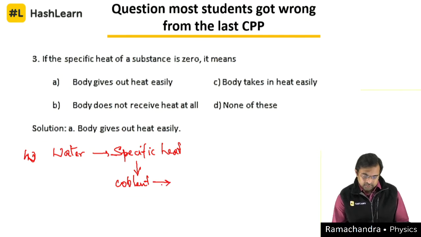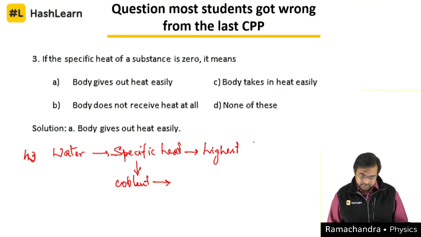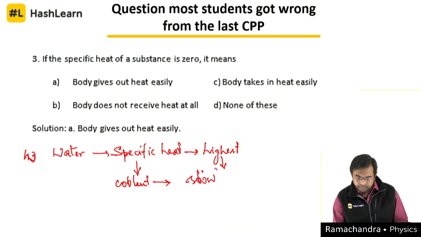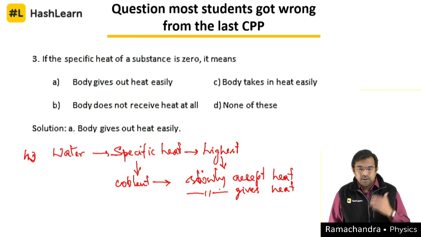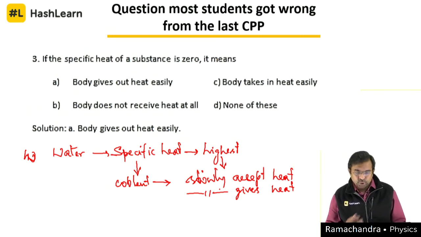It means that this will rarely accept heat, or slowly accept heat, and slowly gives out heat at the same time. So highest specific heat means that the reception as well as the giving out will both be slow.